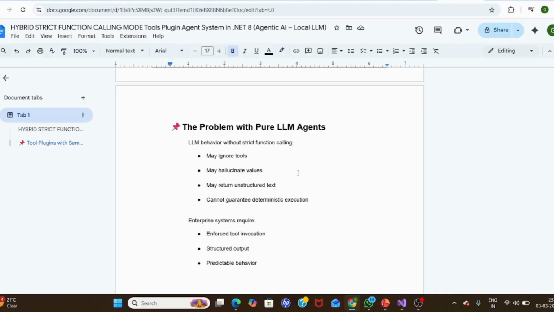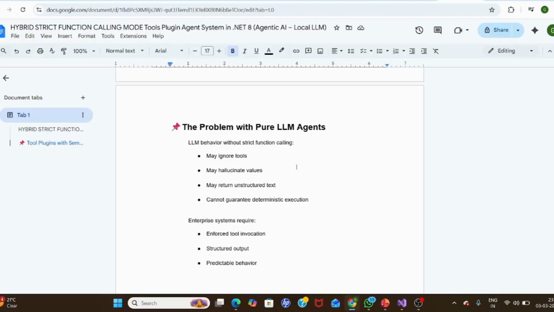LLM behavior with strict function calling may ignore tools or may hallucinate. If you directly ask something of the LLM, it will hallucinate. Now we give a good system prompt so it hallucinates less. We also give an option of tools that bring data from external sources so the LLM can make better decisions, and we enforce that so reliability is higher and hallucination is lower. There is no guarantee the LLM will always give the right result.